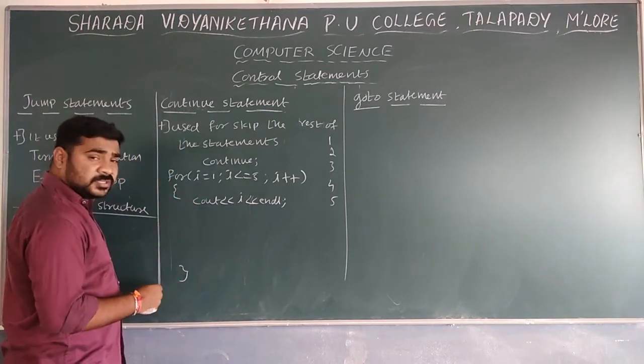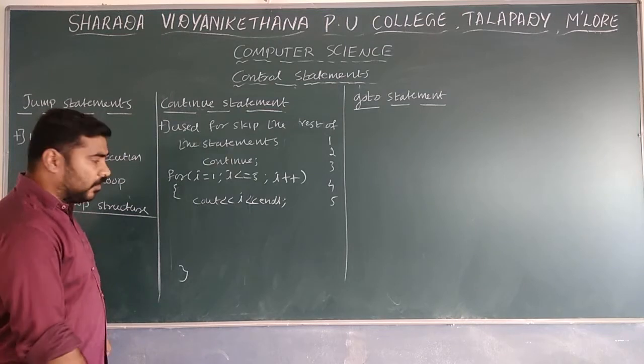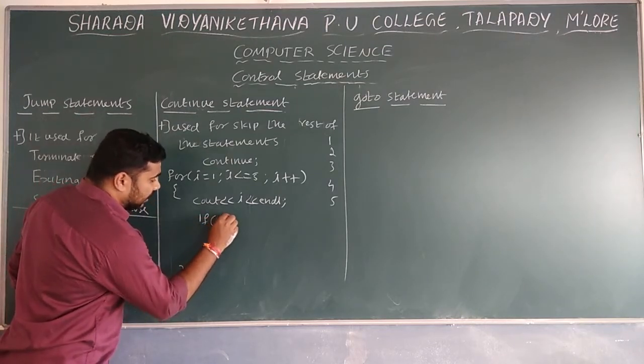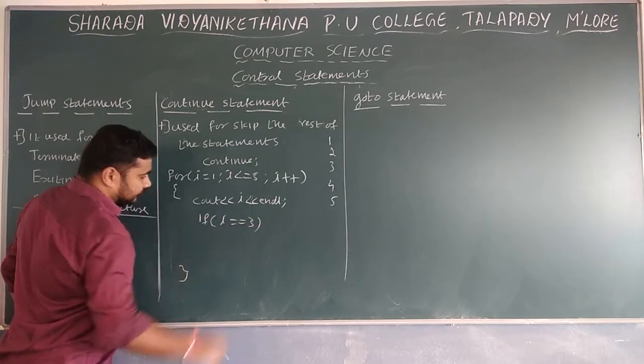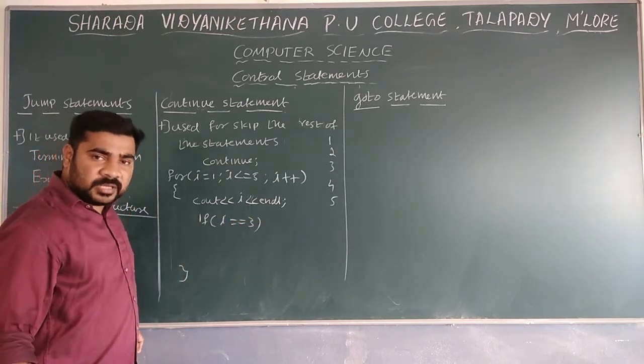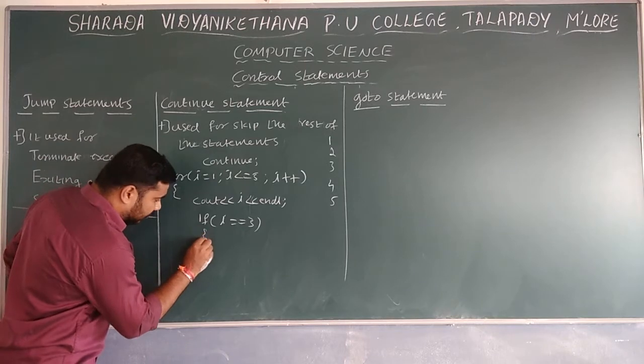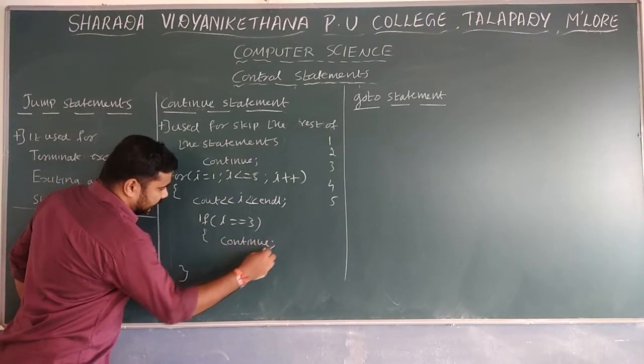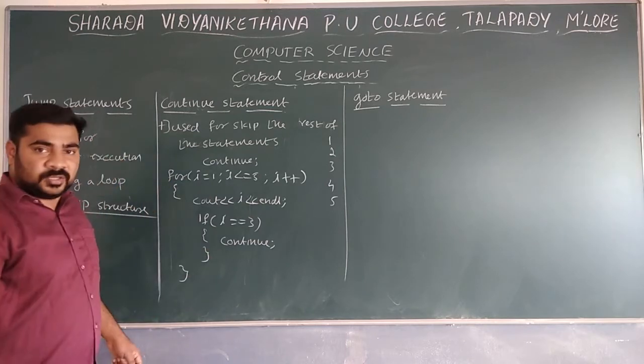Then, if I use the continue statement in between, how can I use it? I use if I is equal to 3. Whenever I is equal to 3, then I use an open curly bracket, continue, semicolon.